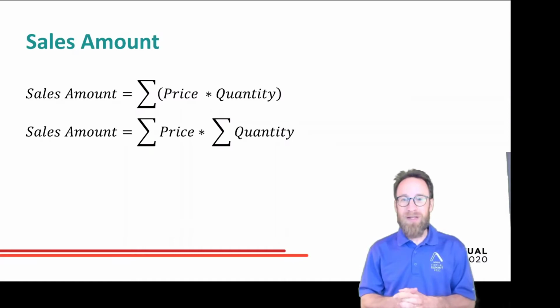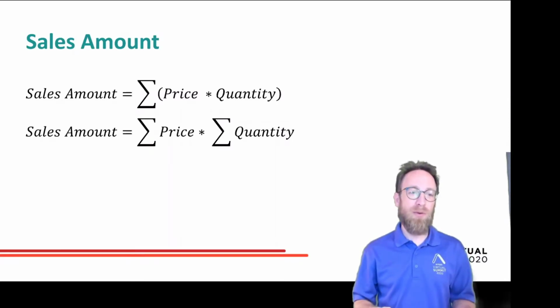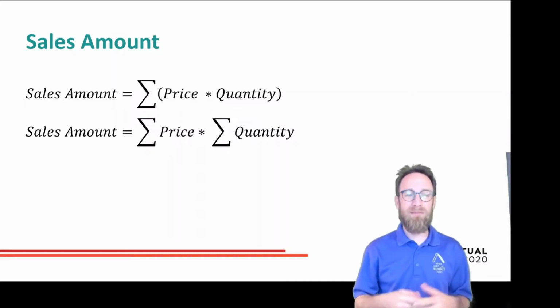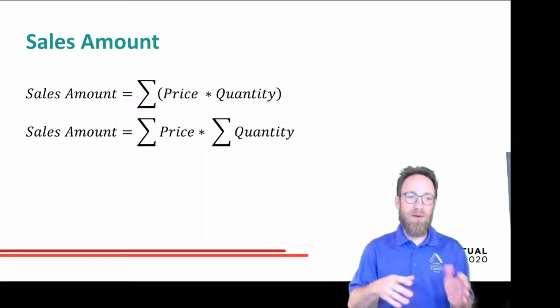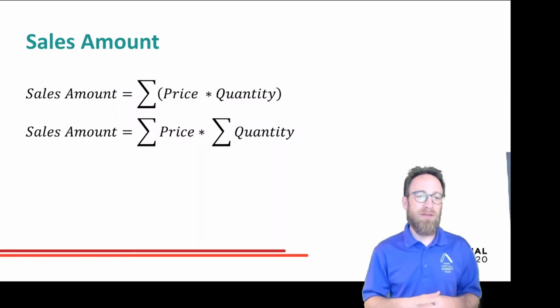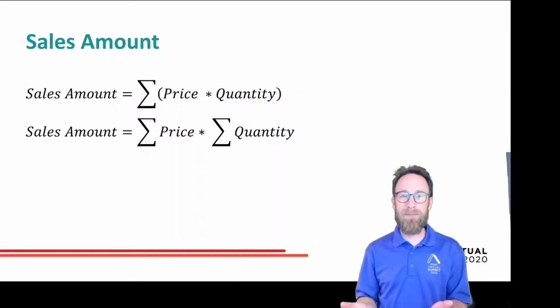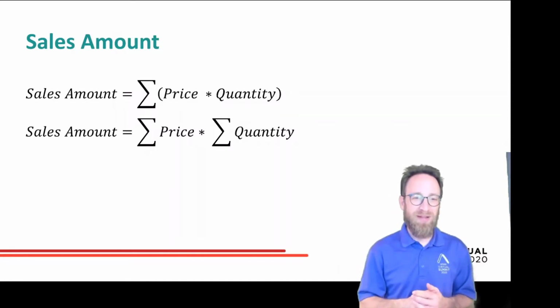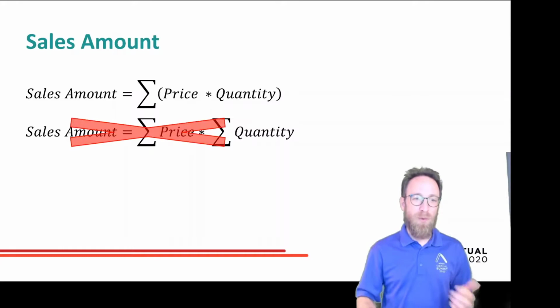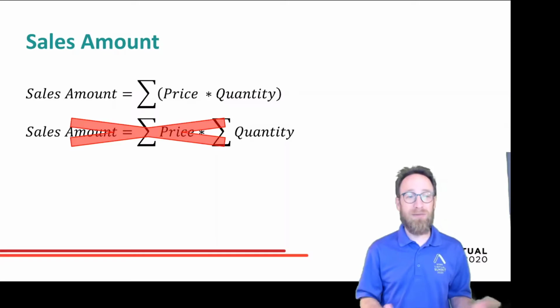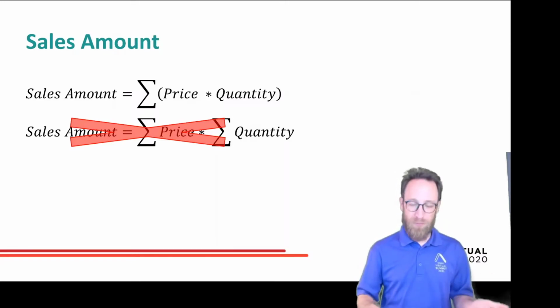So let's take a short break and rethink what we learned. Sales amount is price times quantity. Can we calculate in a rightful manner the sales amount as the sum of price times quantity? And or can we calculate the sales amount as the sum of price times the sum of quantity? Think a moment before you decide. And there's only one option right, because the sum of the price doesn't make any sense. We cannot sum up prices in a meaningful way, so this calculation would be wrong.